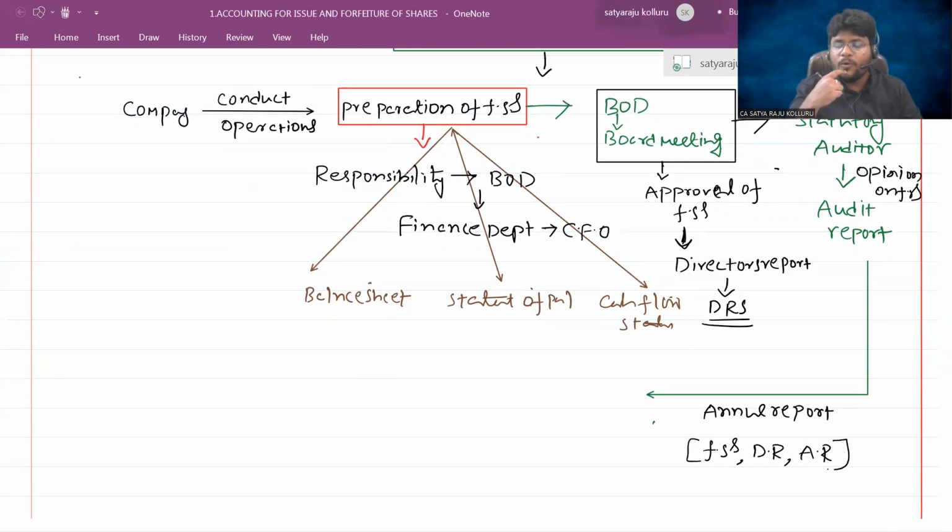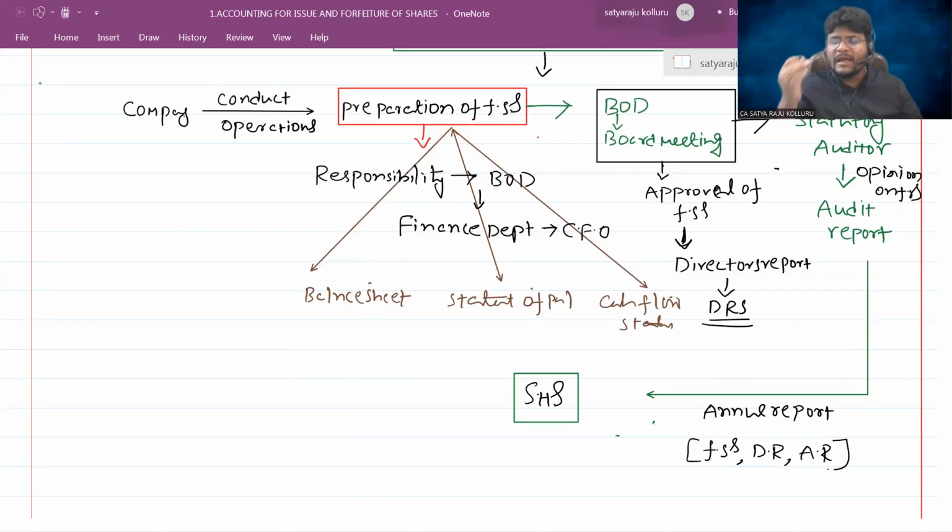This annual report will be sent to the shareholders, because who are ultimately the owners of the company? Shareholders are the owners of the company. Shareholders need to check the financial statements and ultimately approve them, because whether the board of directors or the auditor, for whose purpose are they working?